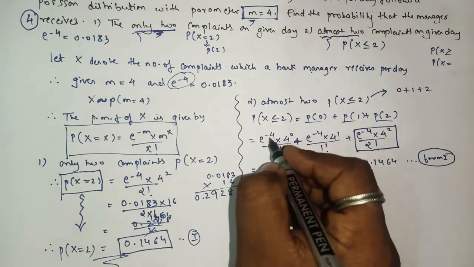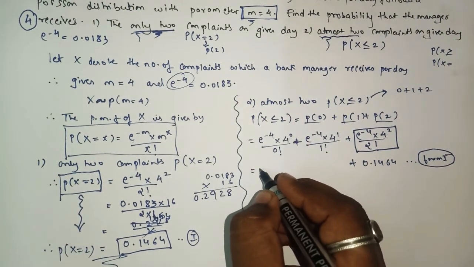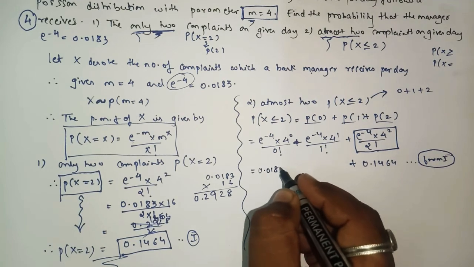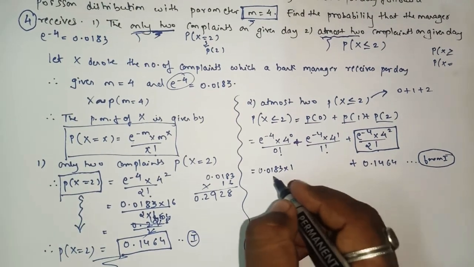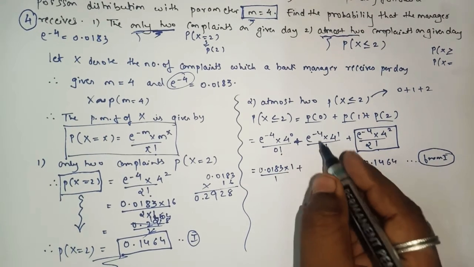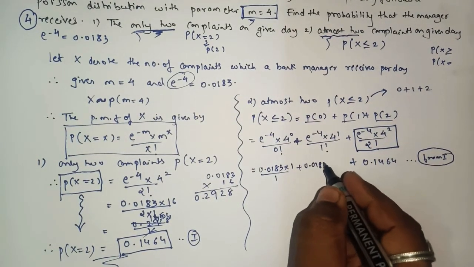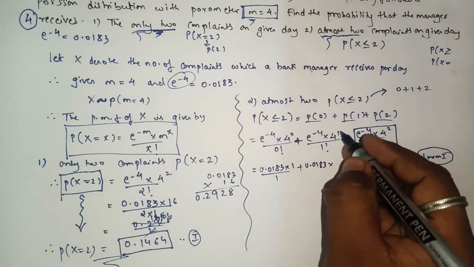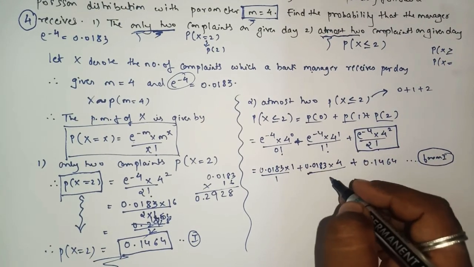So after this, e raised to minus 4 is what? 0.0183, into any number raised to 0, we know that it is 1. 0 factorial is what? 1. Yes or no? E raised to minus 4 is 0.0183, and 4 raised to 1 is what? 4 upon 1 factorial is what? 1.